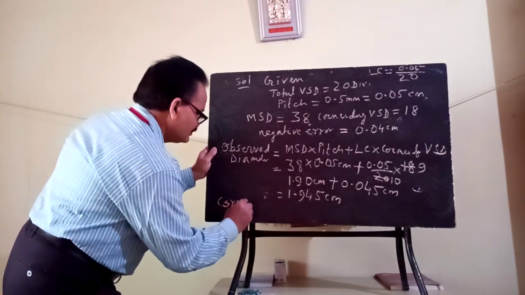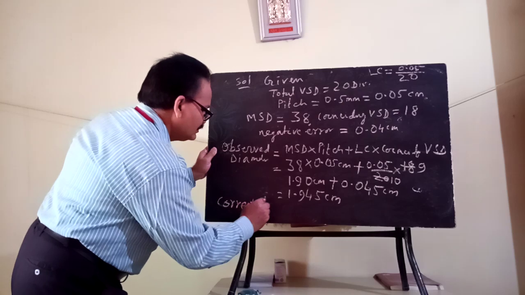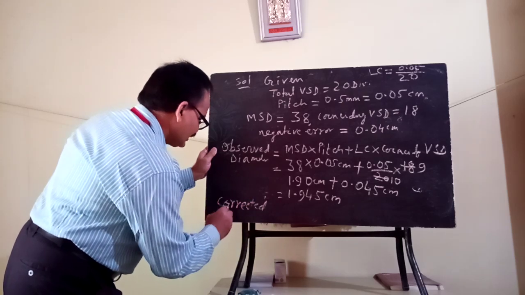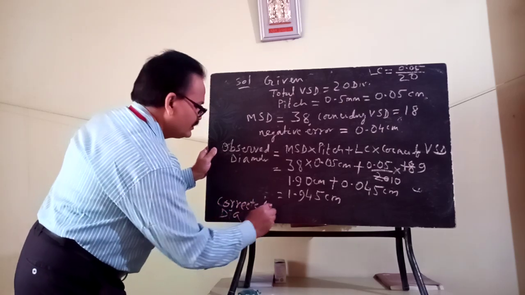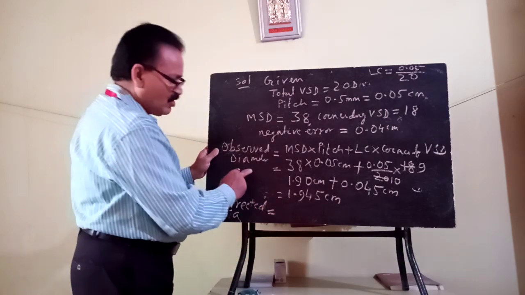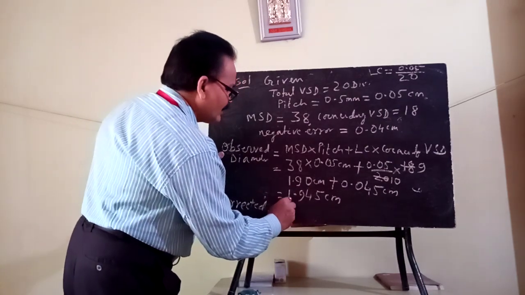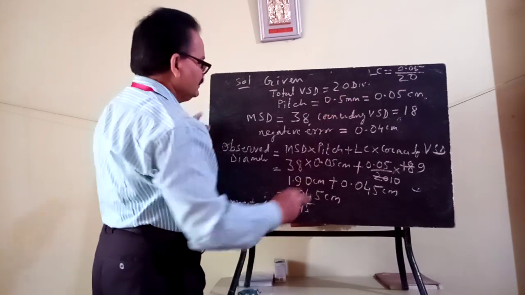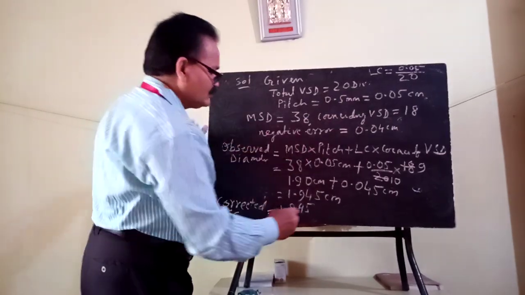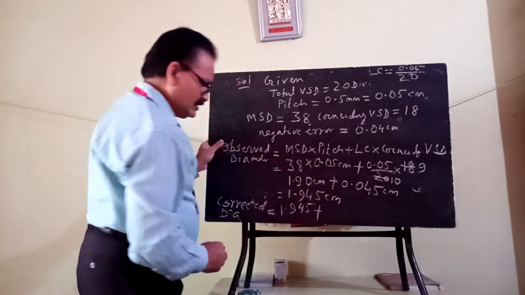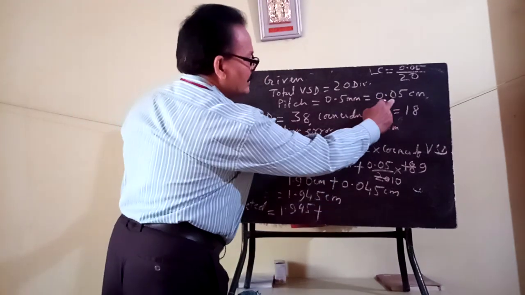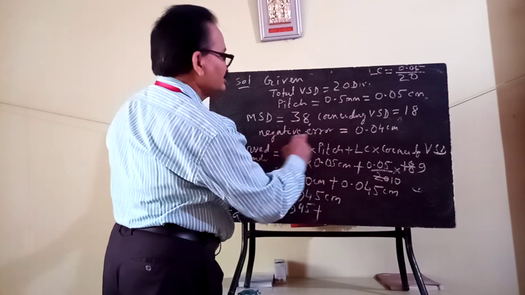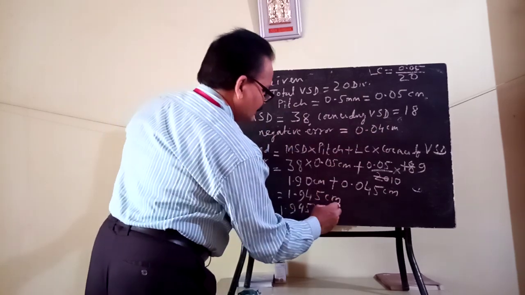Now your corrected measurement. The corrected diameter is your observed diameter, that is 1.945. Since the error is negative, the correction will be positive. You add the correction, which is 0.04 centimeter.